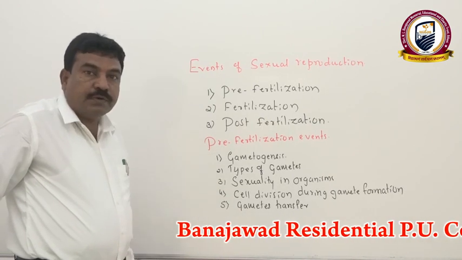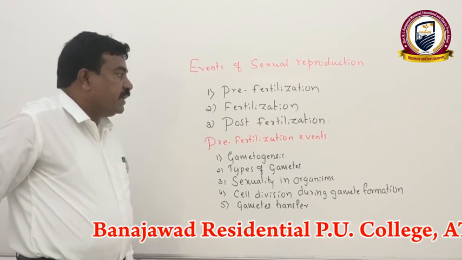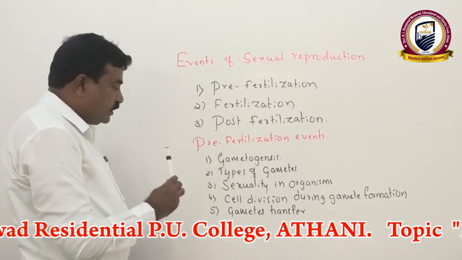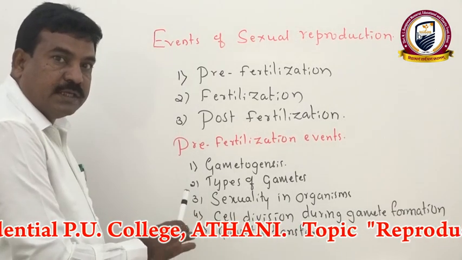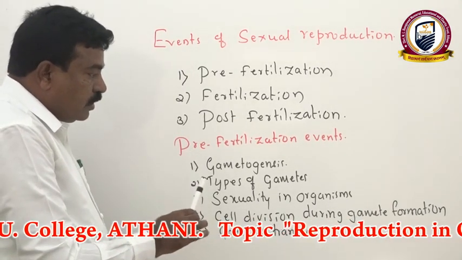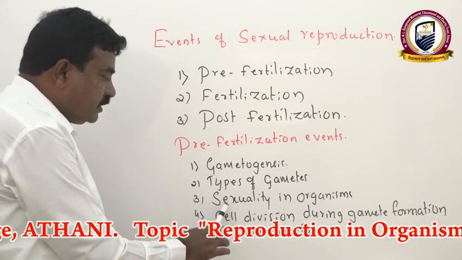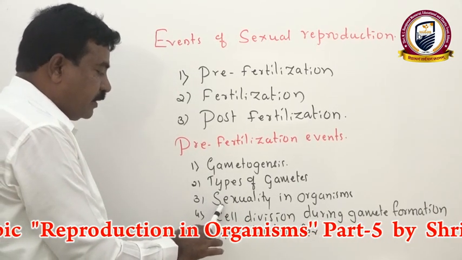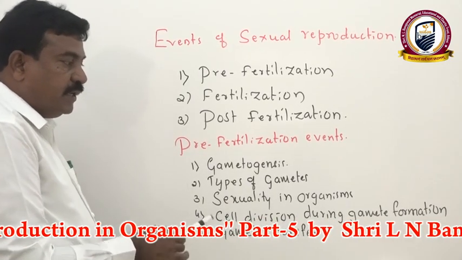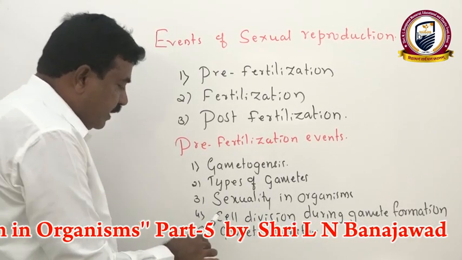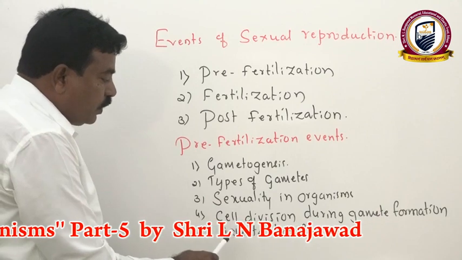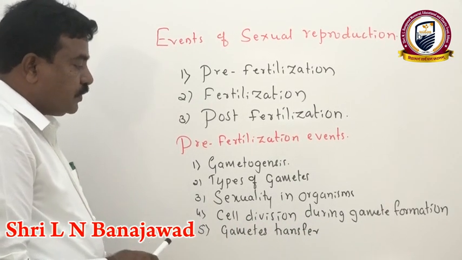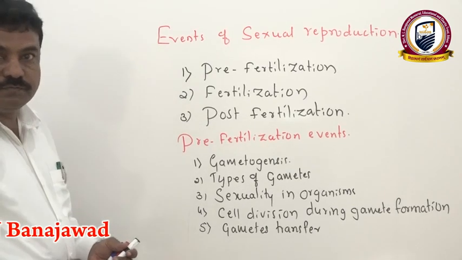All this we consider under pre-fertilization events, that is formation of gametes, gametogenesis, types of gametes that are isogametes, anisogametes, oogametes, sexuality in organisms, mainly in lower plants, flowering plants and animals. Cell division during formation of gametes we have to consider. Then how gametes are transferred in both plants and animals we have to discuss in detail.